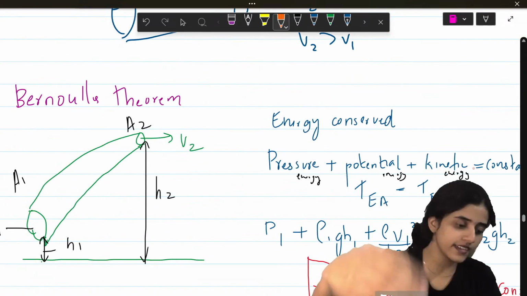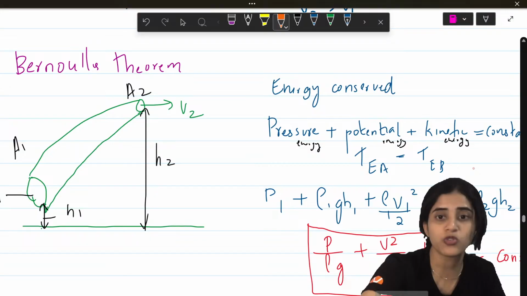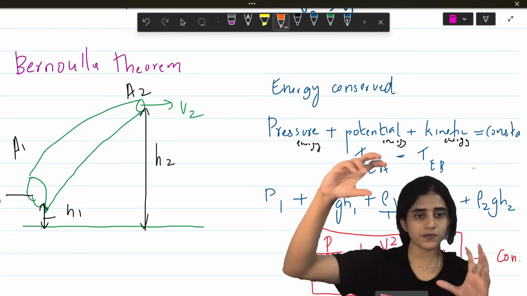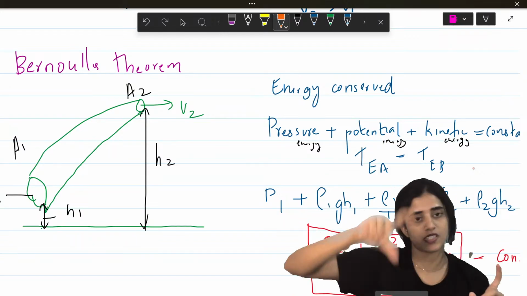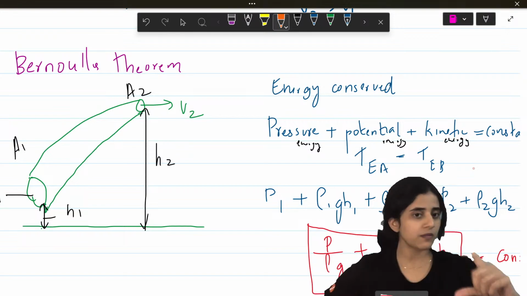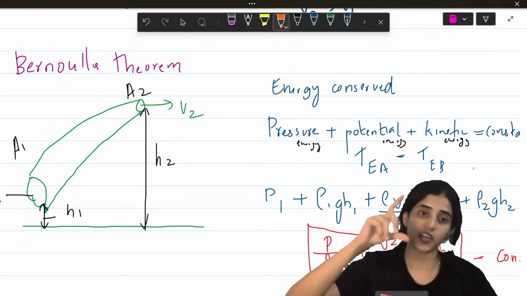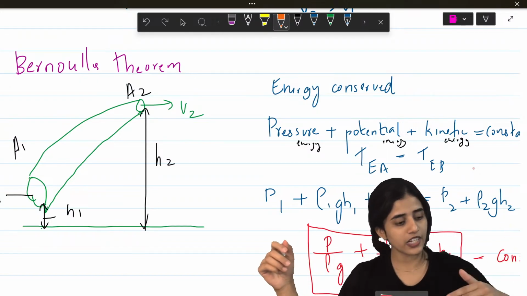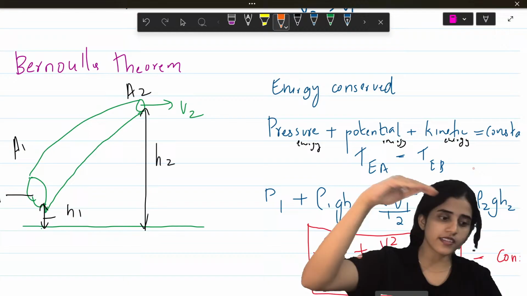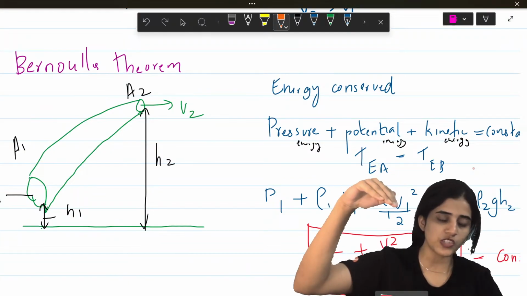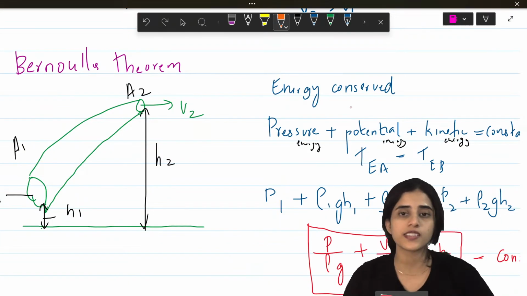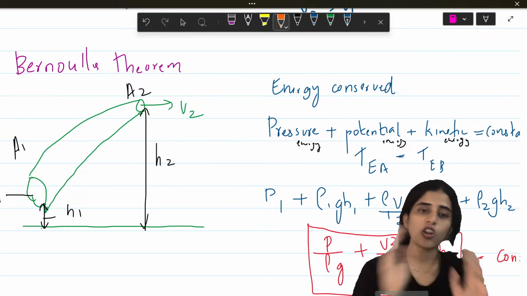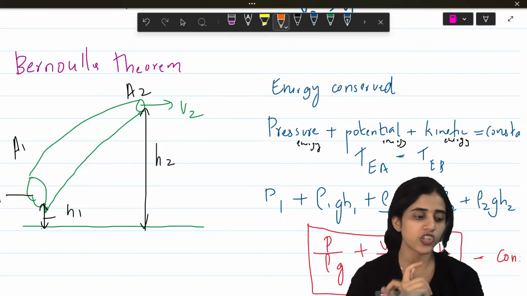Next is Bernoulli's theorem. This is also a very important, very easy theorem. Again you have a pipe, but here there is a height difference. The lower part of the pipe is at height h1, the upper part is at height h2. So there is a difference in height and velocity. Initial velocity is v1 and velocity on top is v2. Here you can see that energy is conserved. What does that mean? What are the energies involved here?